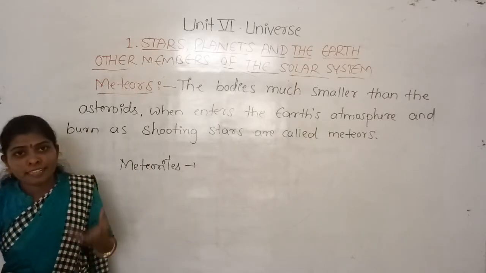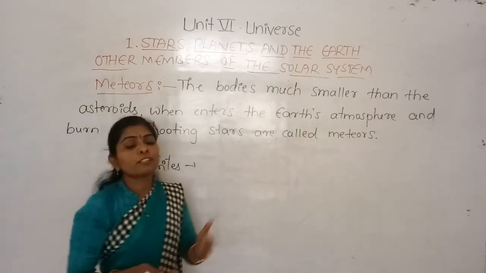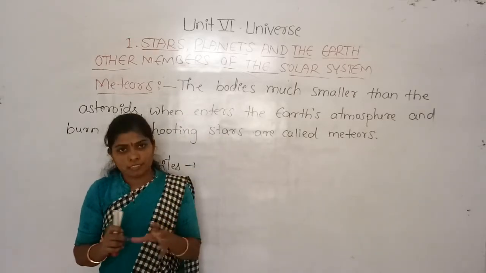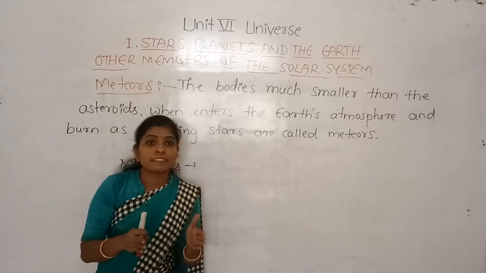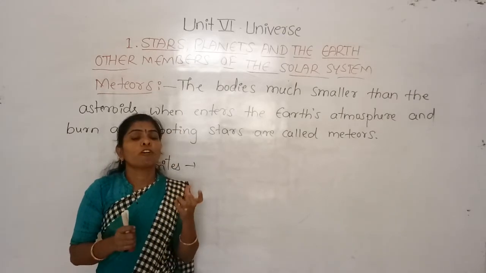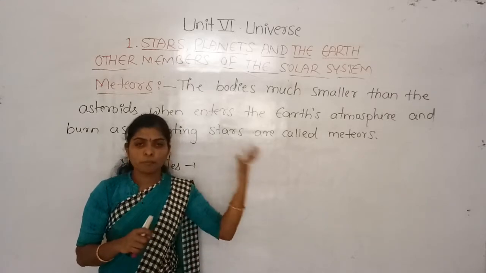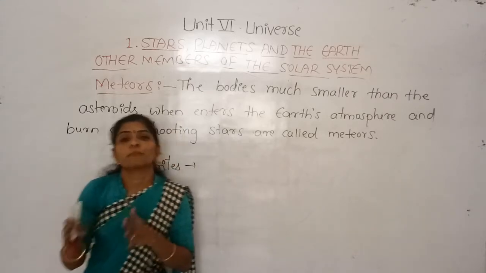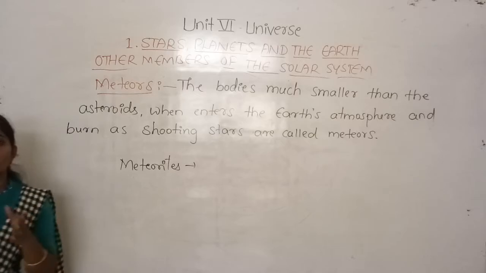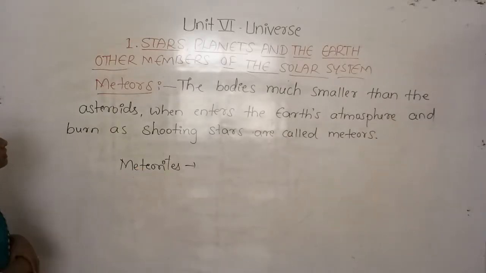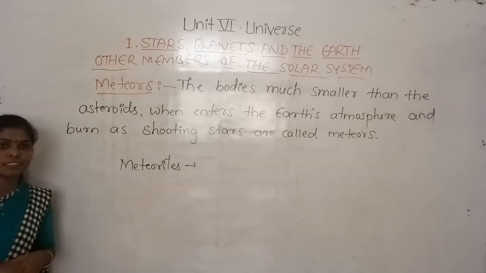When we study those objects, we can understand which objects are there in space, and what kind of materials are there in the asteroids or in the meteors. So to study all that, these will be helpful. Okay, so this is about the other members of the solar system.